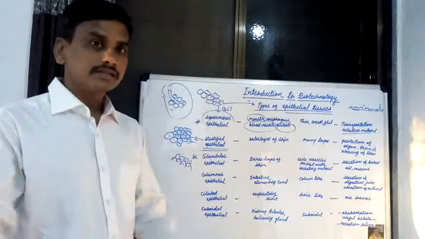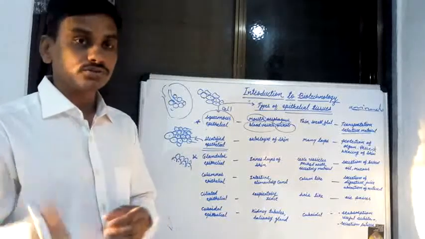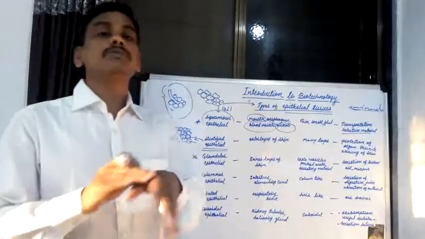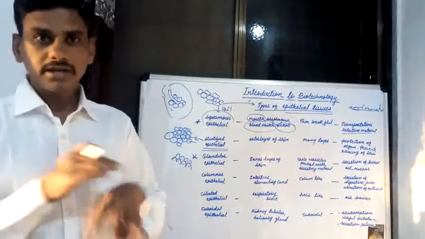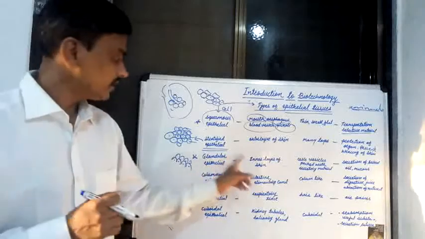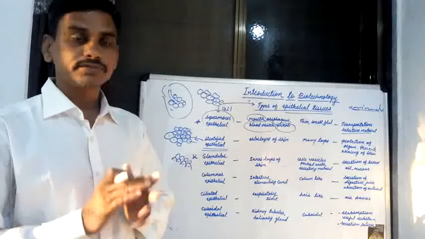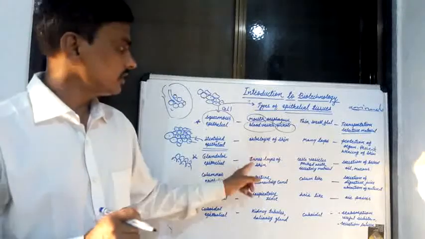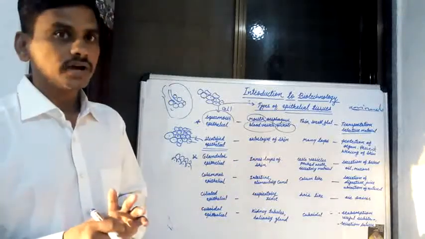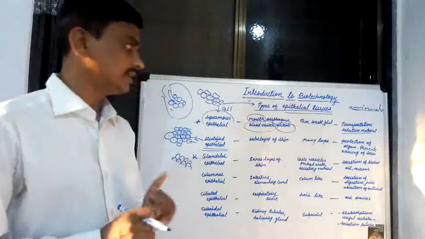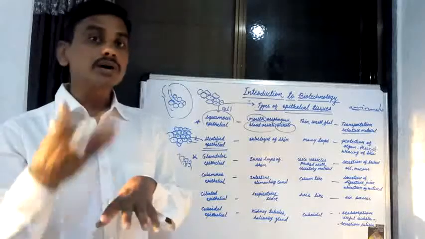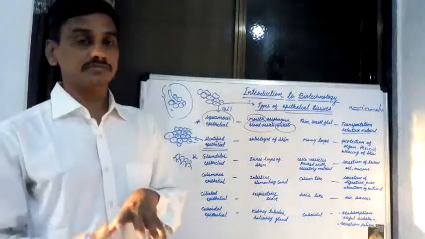Where are these cells present? Glandular epithelial tissues are present in the inner layer of skin. Due to the presence of glandular epithelial tissue in the inner layer of skin, the function of glandular epithelial tissue is secretion of sweat, oil and mucus from the skin.